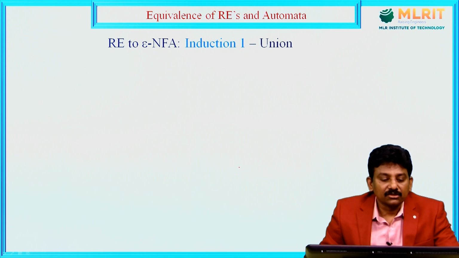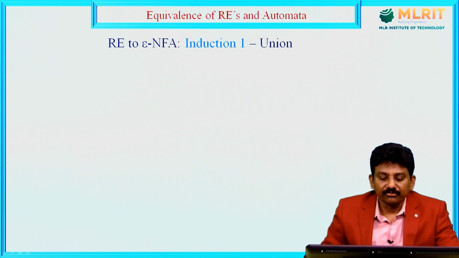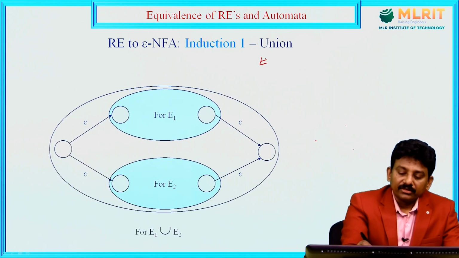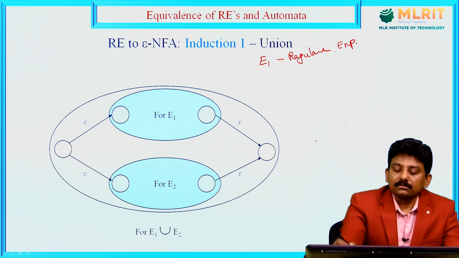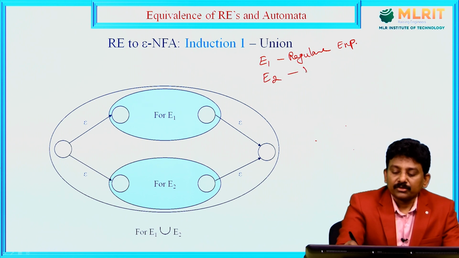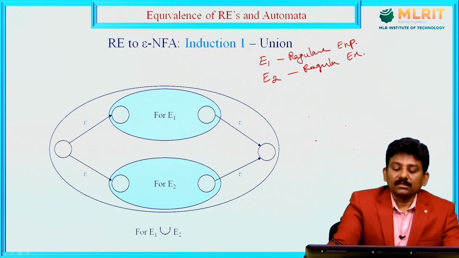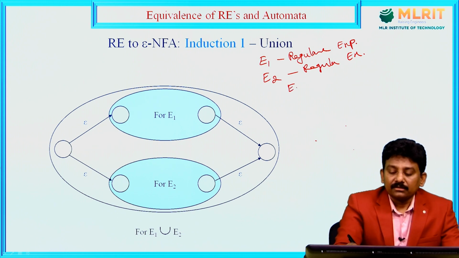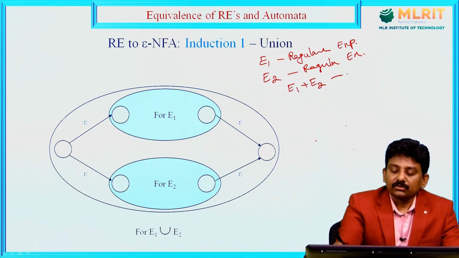Next, induction 1, regular expression to epsilon NFA for the union case. E1 is a regular expression, E2 is another regular expression, then E1 plus E2 is also a regular expression.